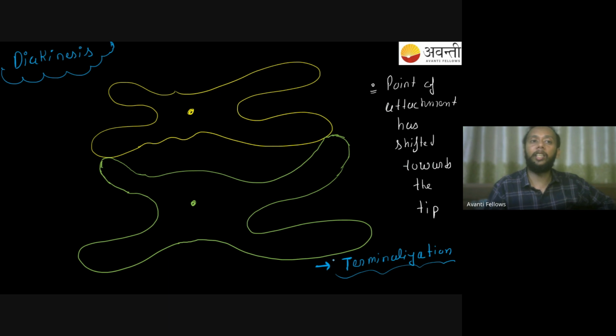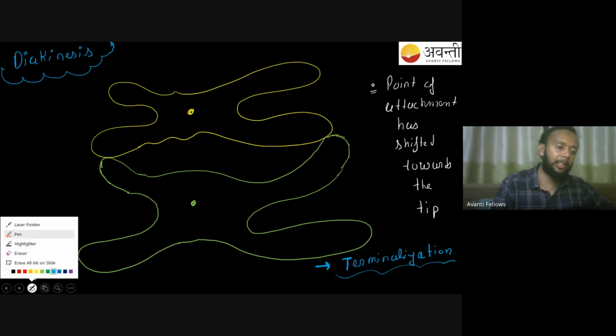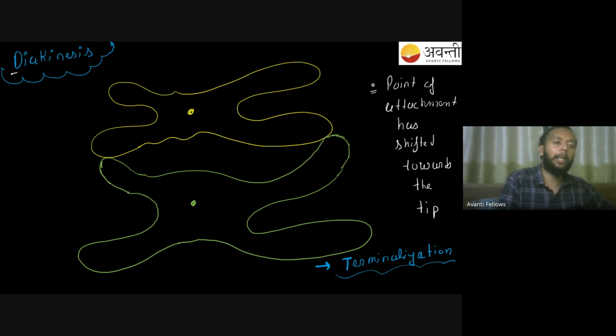So if they ask you when does terminalization take place, then the answer is going to be diakinesis. Diakinesis is a stage where you get to see terminalization happen, right? So the point of attachment has shifted towards the tip. This is called terminalization, and this will take place in diakinesis. After this event, you will find the prophase is now going to end.